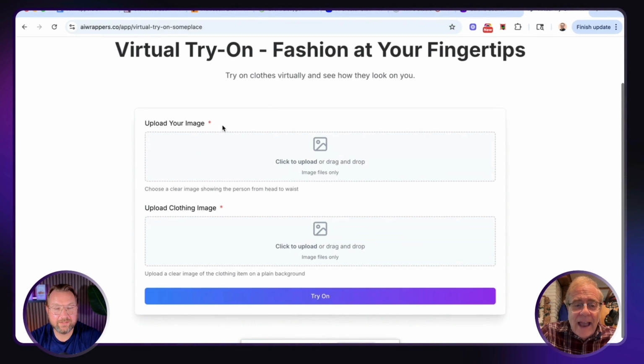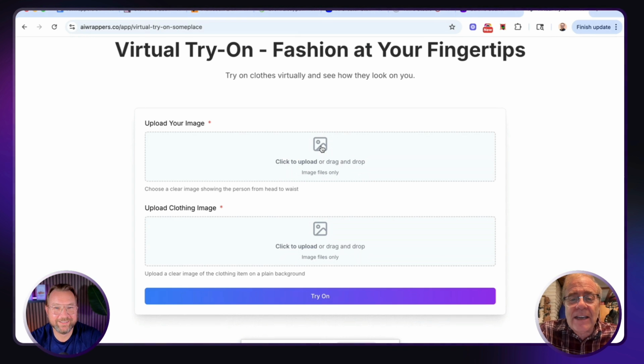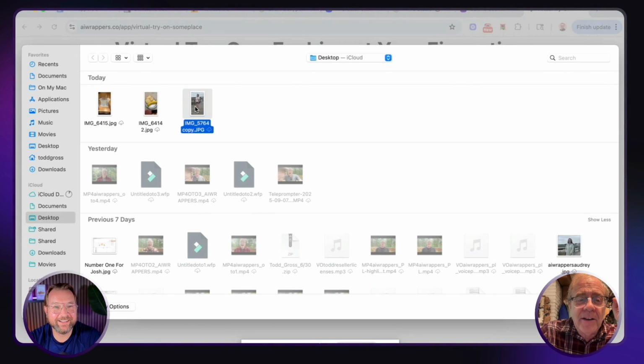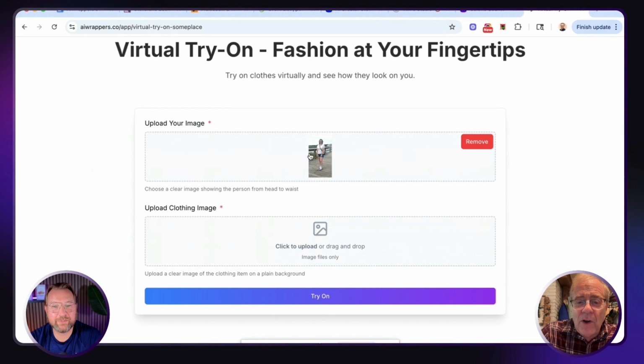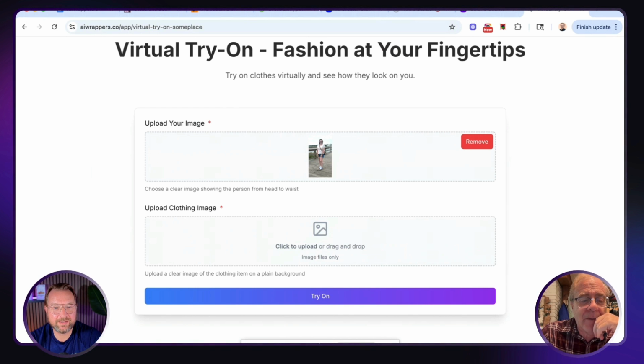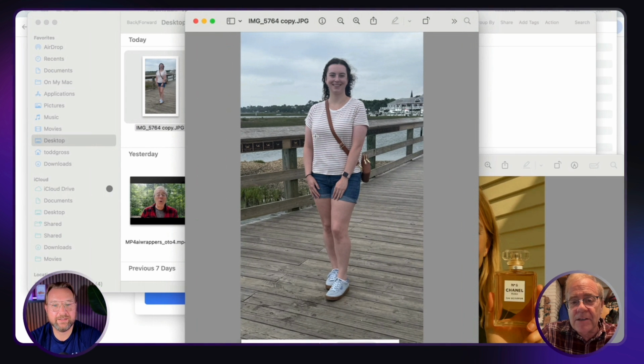And now it's asking us to upload an image. So watch this. From our team, you remember meeting Audrey at the conference? Okay, so I'm uploading an image of Audrey right here. And she's wearing just a regular white t-shirt. But now I want to upload an actual peasant blouse. All right, and we're going to change what she's wearing. In fact, let me show you what she's wearing in this picture. There you go. That's what she's wearing. Actually, it's a striped t-shirt. You can see what she's wearing right there.